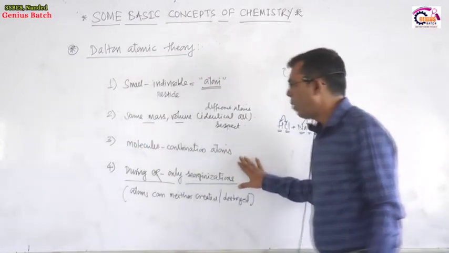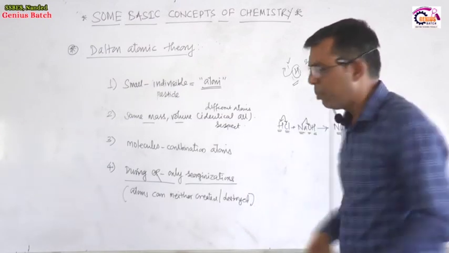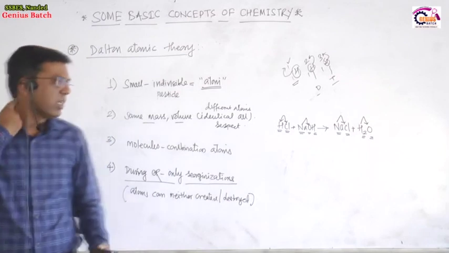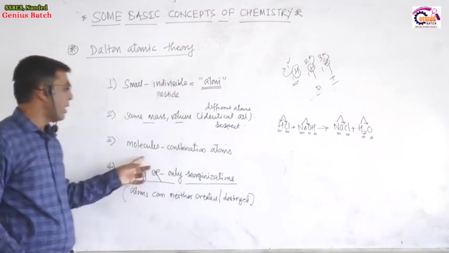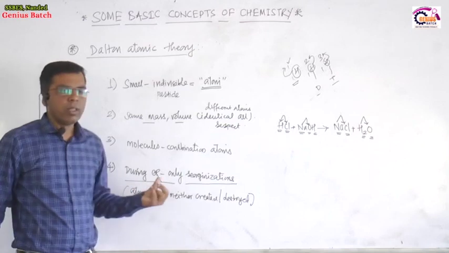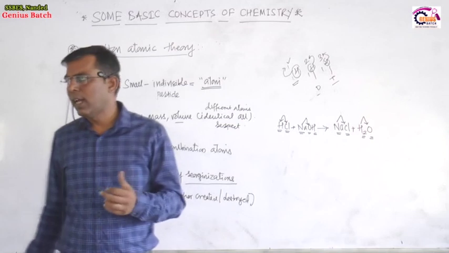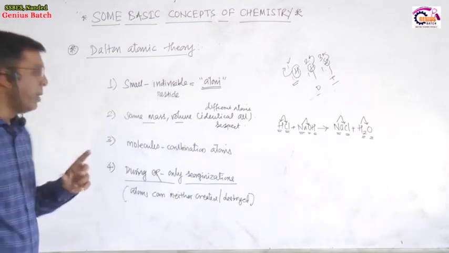Third, how are molecules formed? When atoms combine with each other in a definite proportion, or a definite number of atoms, a molecule is formed. So what is a molecule? The combination of atoms is called a molecule. Last point, according to Dalton's atomic theory, atoms can neither be created nor destroyed.